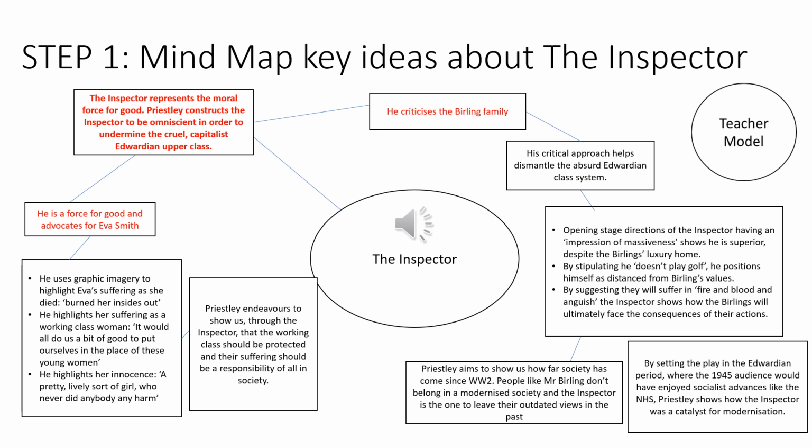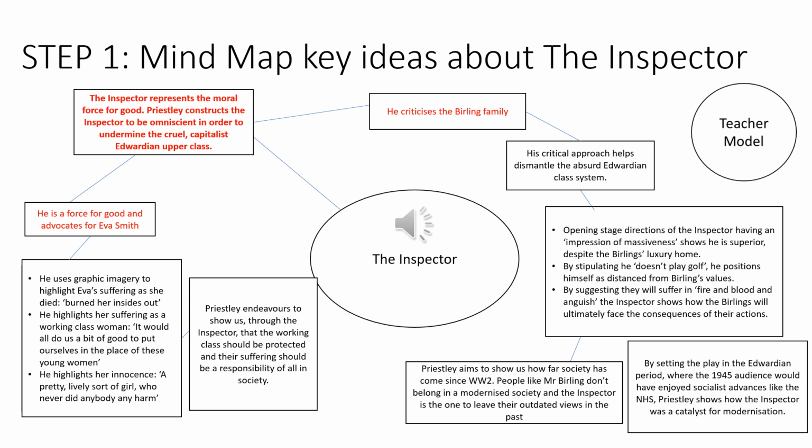So the bottom 2 boxes in the right hand corner are points about the context and when the play was written. Remember that the play is written and performed in 1945 at the end of World War II, but it is set in 1912, which is a couple of years before the start of World War I. So Priestley's trying to show the 1945 audience the kind of attitude that they should have through the Inspector's criticism of the class system.